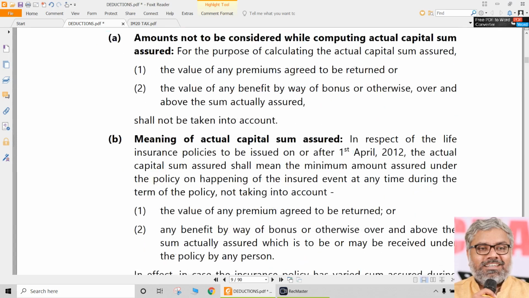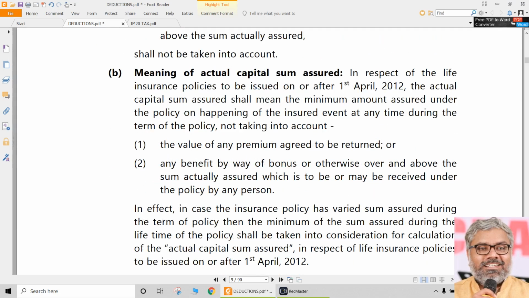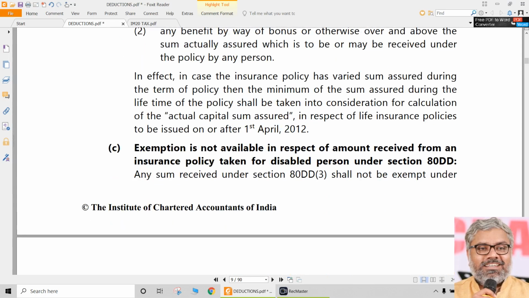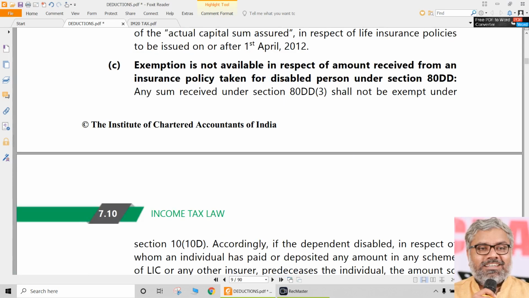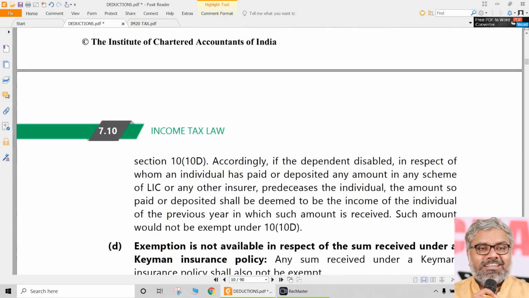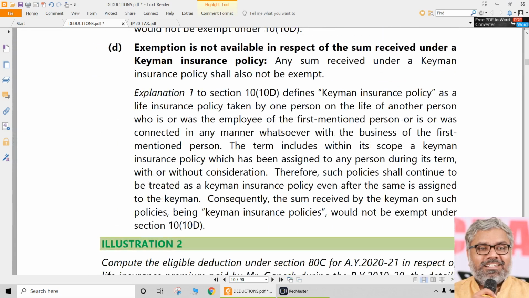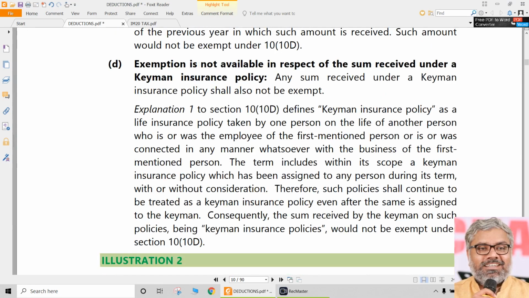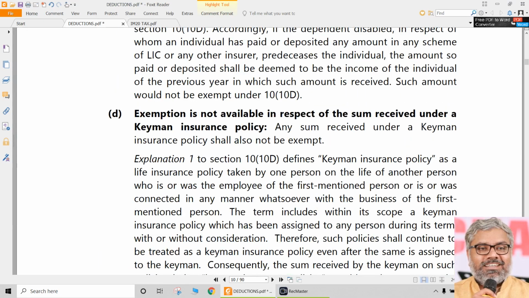That is also an exceptional case. What is the meaning of capital sum assured? Same thing. We don't need to go into the details again, and other things are all same. So basically that is about the 80C deduction related to insurance premium paid on the life of the assessee or spouse or children of the assessee.